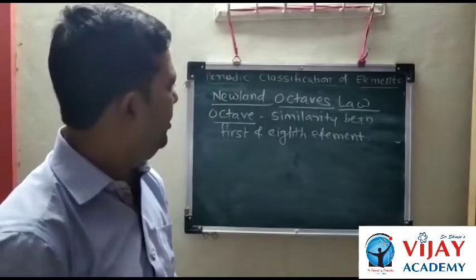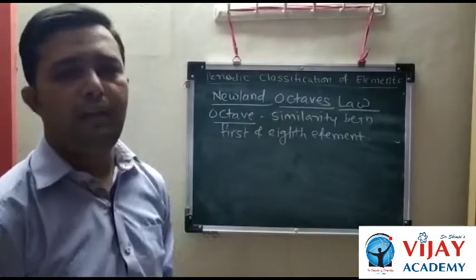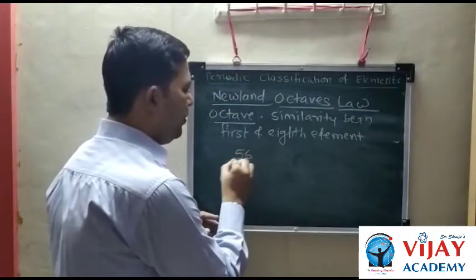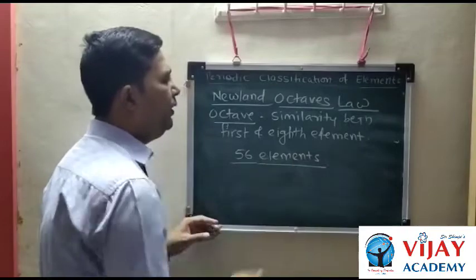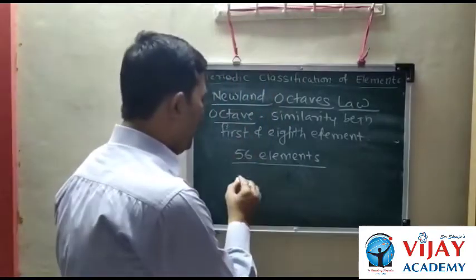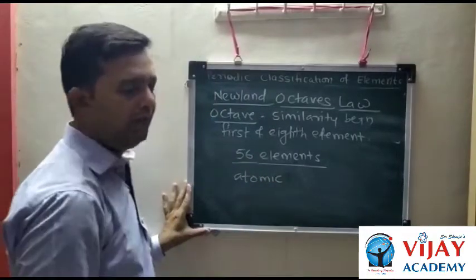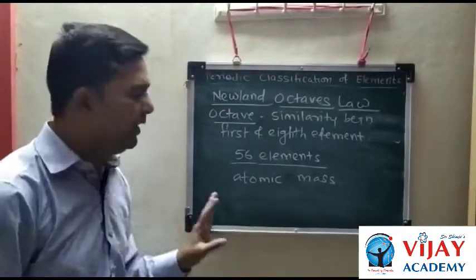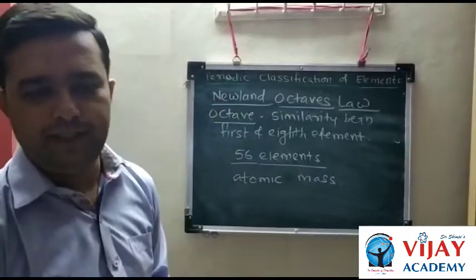At that time, 56 elements were known, and Newlands also arranged these elements in the increasing order of their atomic masses. So Dobereiner's classification and Newlands' classification were both based on atomic masses.